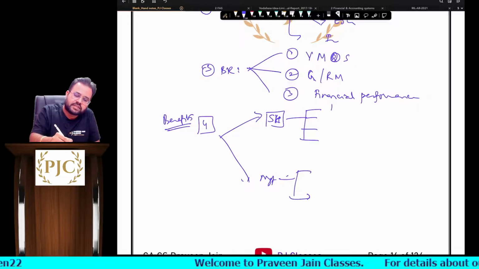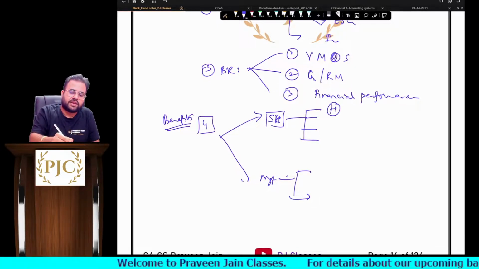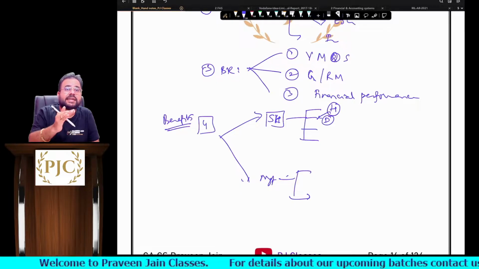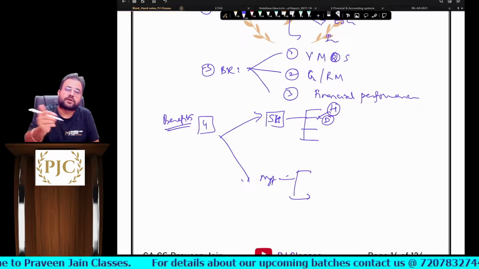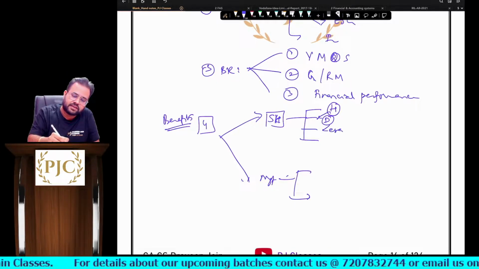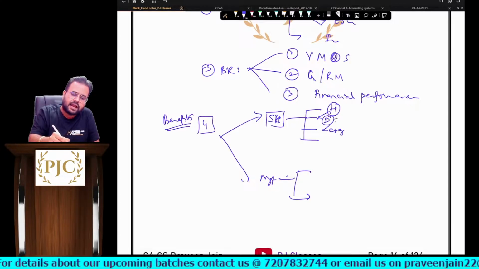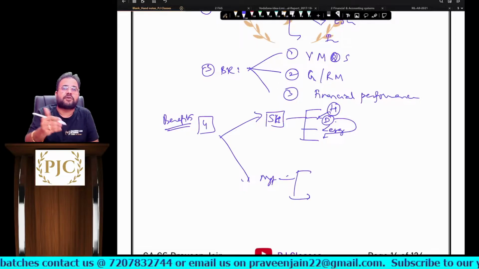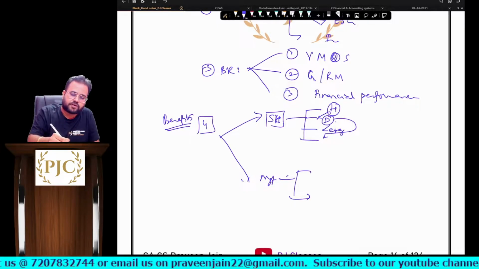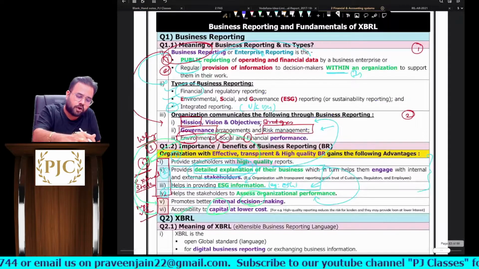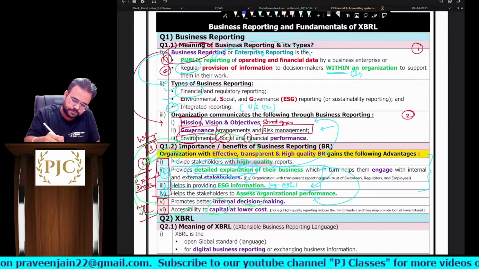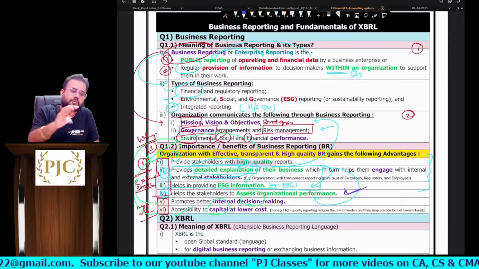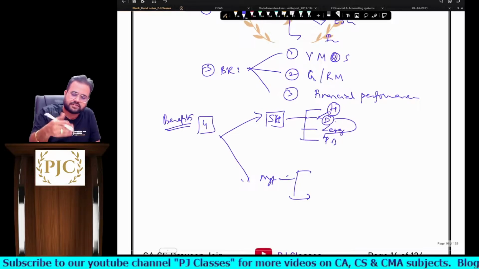So stakeholders, they will get high quality reports. How will they get high quality reports? Because we are providing detailed information with respect to business. Example, ESG reporting, sir. And this detailed information will allow them to appraise the performance of the company, sir. So performance appraisal, or they can know more about the company. So you can see here, organizational performance, they will be able to assess properly, sir.